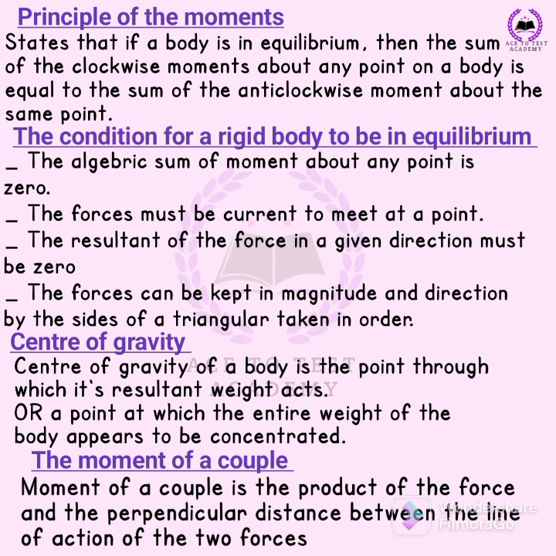The algebraic sum of the moments about any point is 0. The forces must be concurrent, meeting at a point. The resultant of the forces in a given direction must be 0. The forces can be represented in magnitude and direction by the sides of a triangle taken in order. So you can just choose any one. You can be asked to list 3 or 2, so I choose any one, that's what is given to you.